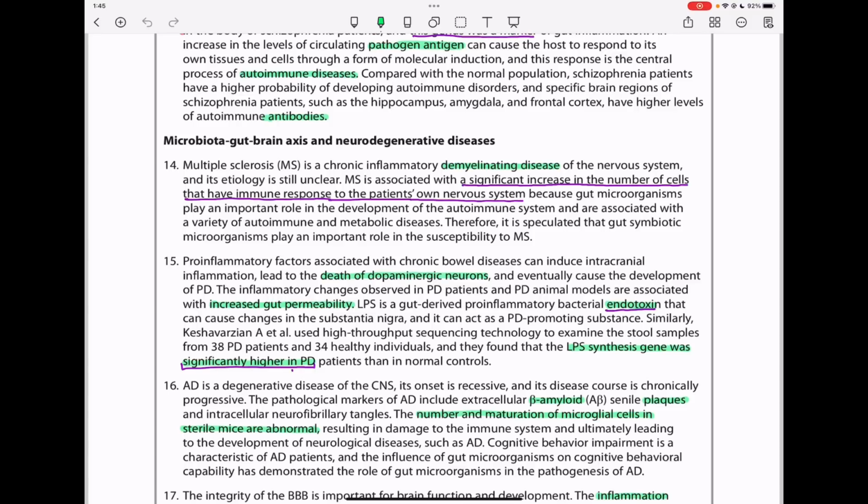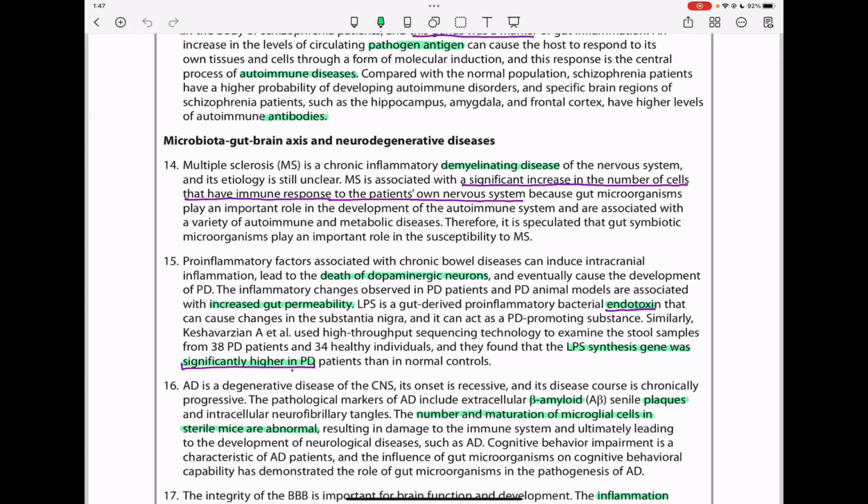In paragraph 15, pro-inflammatory factors associated with chronic bowel disease can induce intracranial inflammation, lead to the death of dopaminergic nerves, and eventually cause the development of Parkinson's disease. The inflammatory changes observed in Parkinson's disease patients and PD animal models are associated with increased gut permeability. LPS is a gut-derived pro-inflammatory bacterial endotoxin that can cause changes in the substantia nigra, and it can act as a Parkinson's disease promoting substance.